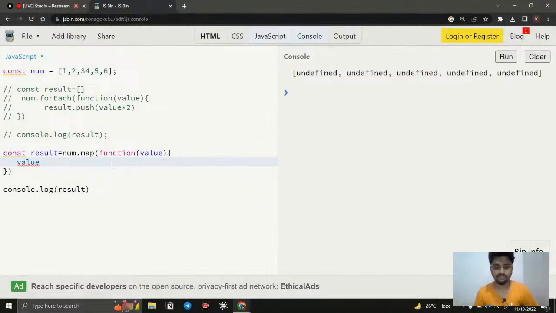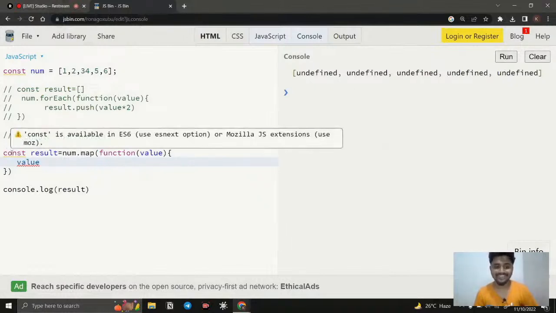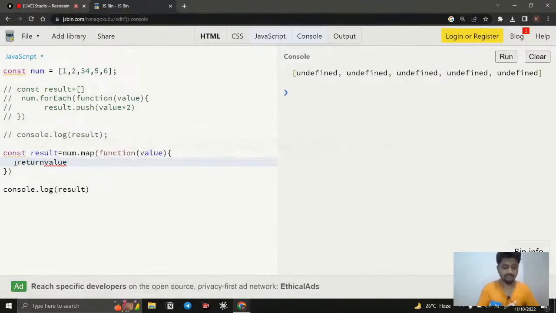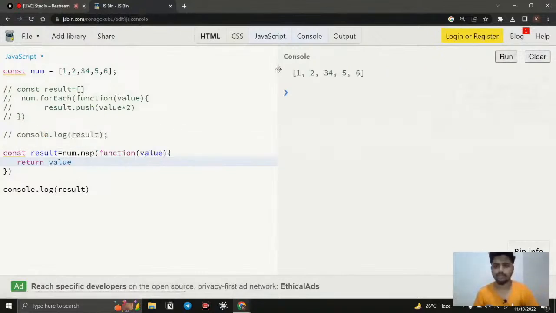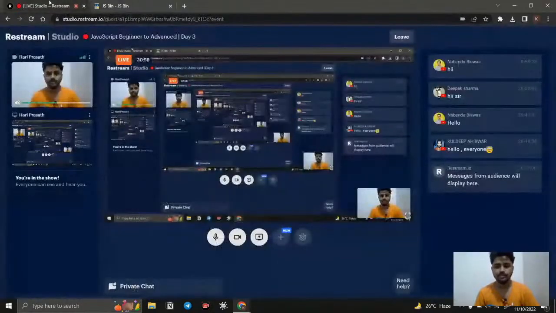The reason is that we need to use the return keyword. Because it is returning something, we need to tell the return where to go. So if I clear and run it, you can see the values, but this is a newly created array and this is the original array. Here we can say multiply it by 5, so now we get 5 times those numbers. This is what the map method does: it returns a new array and stores all the results.